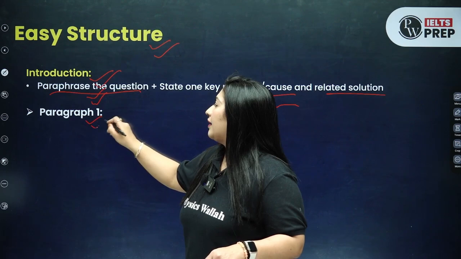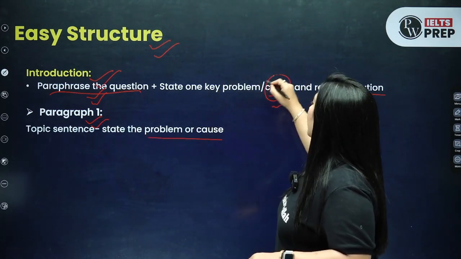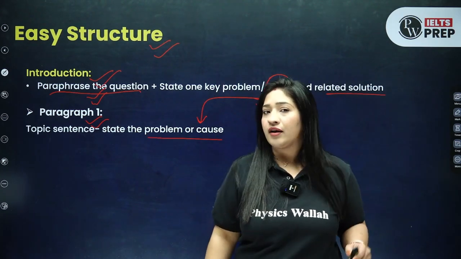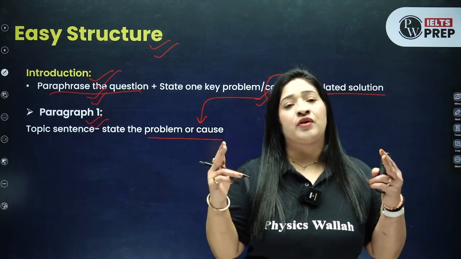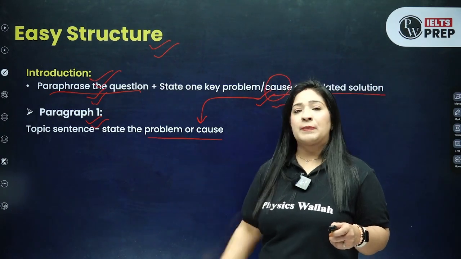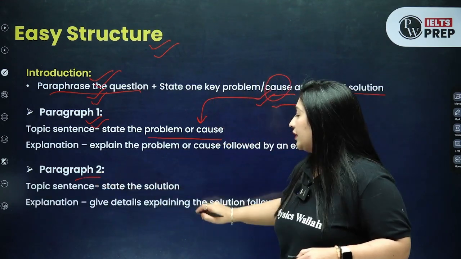So body paragraph 1 will talk about the problem or the cause, which you have already mentioned in the introduction. You will be explaining that in your body paragraph 1, right? So body paragraph 1 will only talk about the causes. Let's suppose you have two causes, so you are going to explain the two causes in body paragraph 1, whereas body paragraph 2 will only talk about the solution.